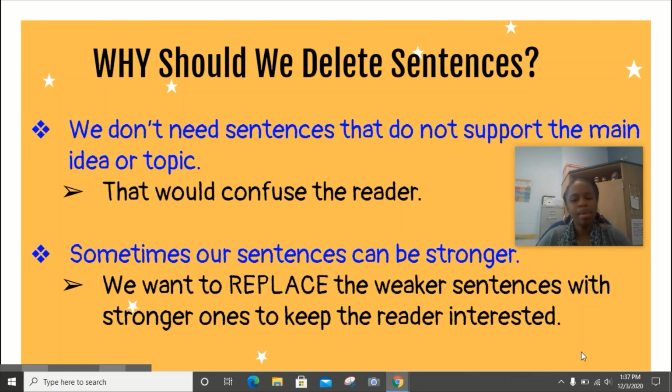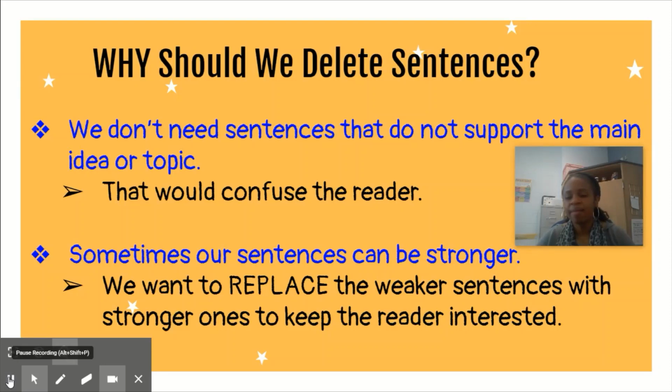And then sometimes we have weak sentences. Okay, we have those sentences that could be a little bit stronger. Okay, so we want to replace the weak sentences with stronger sentences because if we have stronger sentences, that's going to keep our reader interested. Okay, so the weak sentences, they got to go. Okay, so basically that's it. We're deleting the sentences that are not on topic and deleting the sentences that are not strong, the weak ones. We want to get those out.